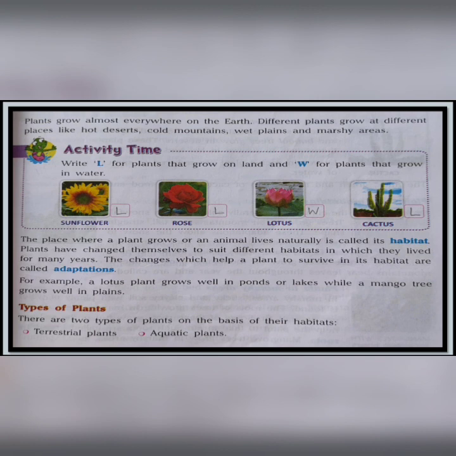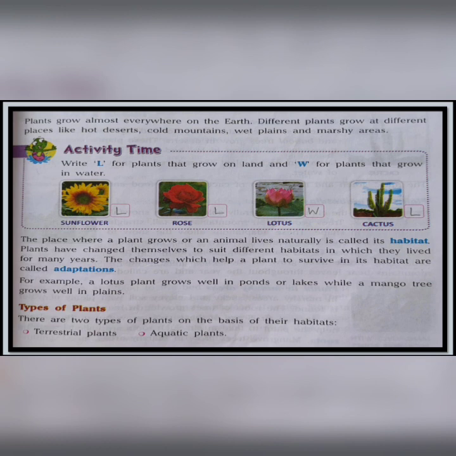Here the first time it is given about habitat. Habitat is what? The place where a plant grows or an animal lives naturally is called its habitat. So the place where you live is your habitat. For a monkey, the forest will be its habitat.